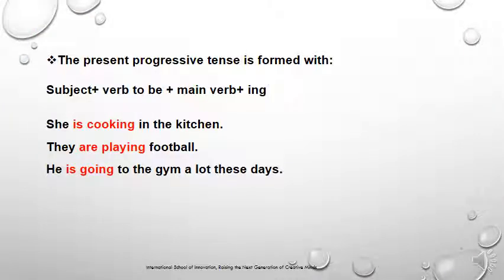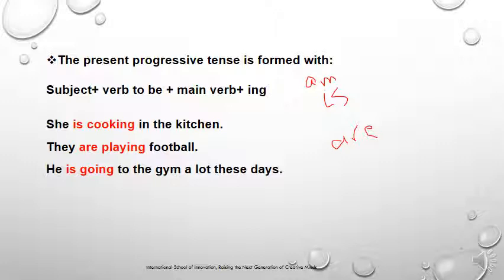The verb to be, as we said, is either am, is, or are, based on the subject that we are using.